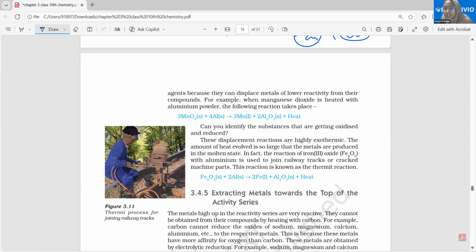Right. Now the next is very important. See, these displacement reactions are highly exothermic. I cannot use the marker. It is having some problems, so please pay attention here.